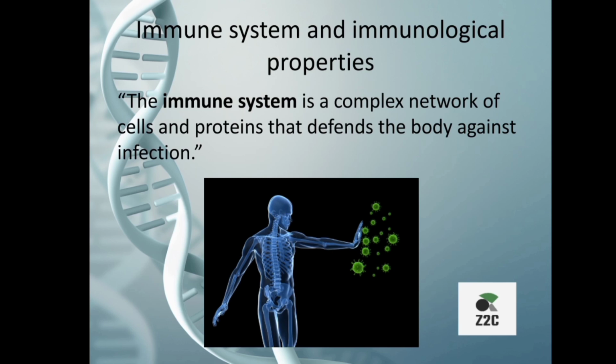Immune system and immunological properties. As we all know, the immune system is a complex network of cells and proteins that defends the body against infections. The immune system keeps a record of every germ, that is the pathogens, it has defeated. So it can recognize and destroy the microbe quickly if it enters the body.